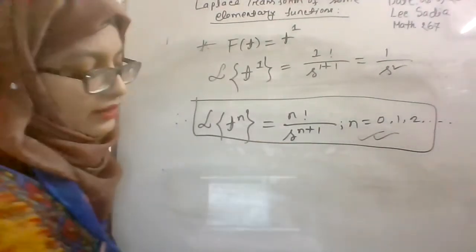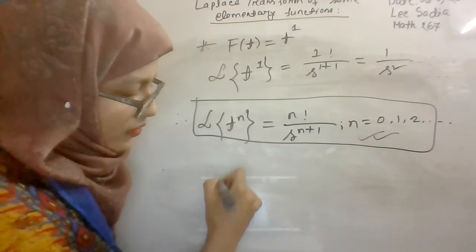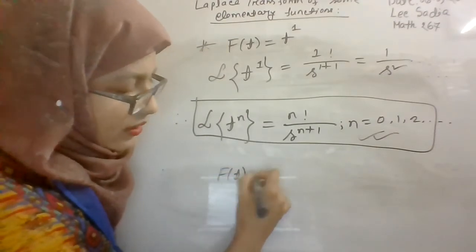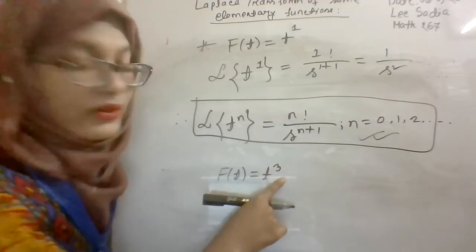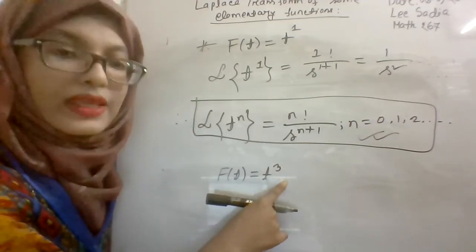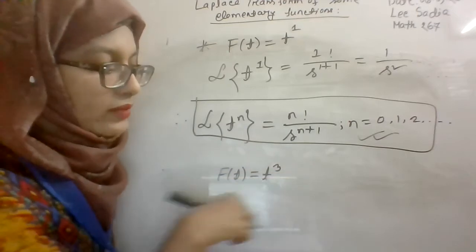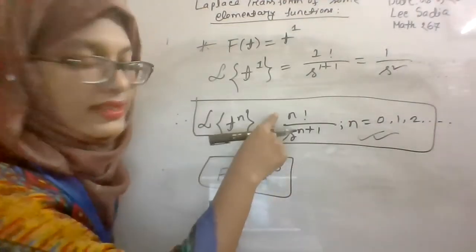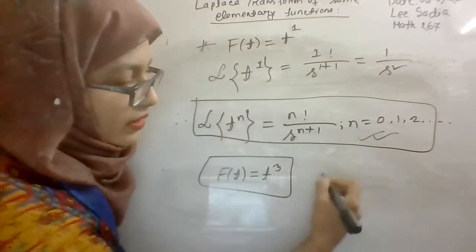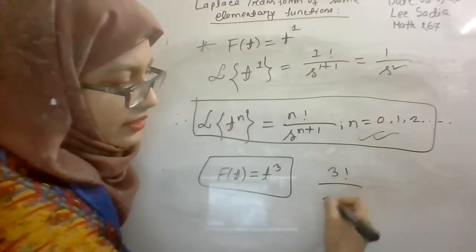When you are asked to find the Laplace transform of f of t is equal to t cube, in that case your value of n will be 3. So for finding the Laplace transform of this function, set here n is equal to 3. It will be 3 factorial divided by s to the power 4.